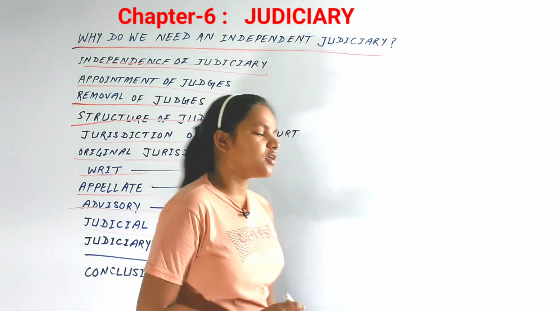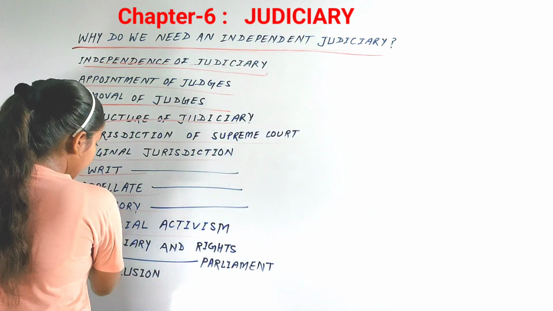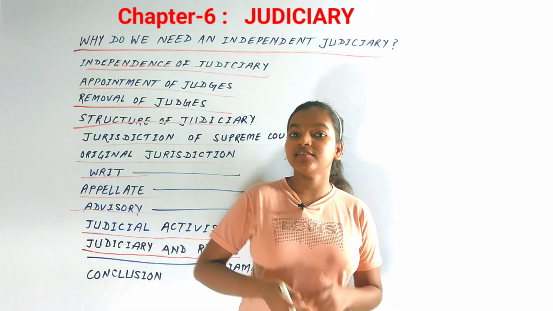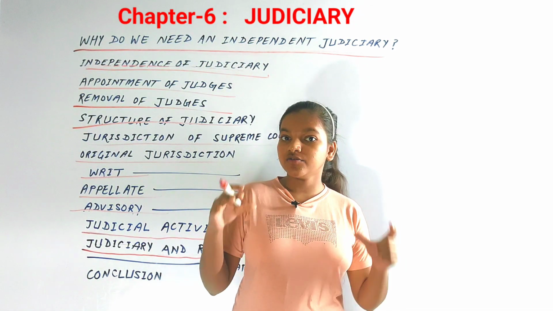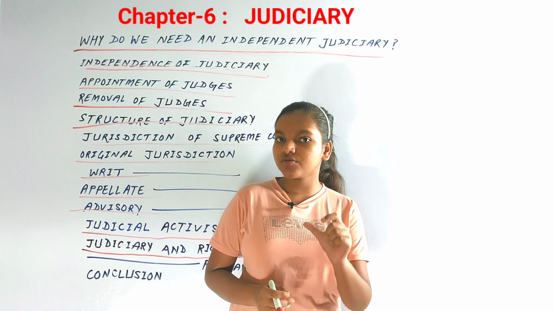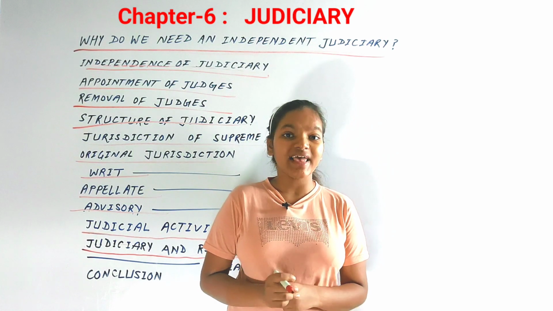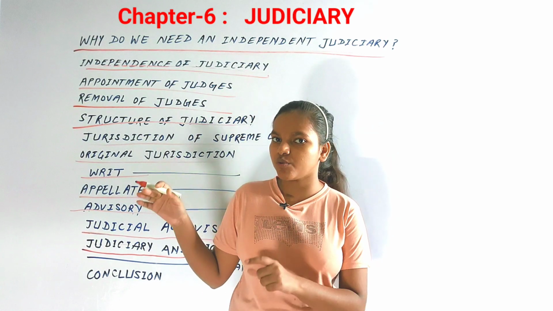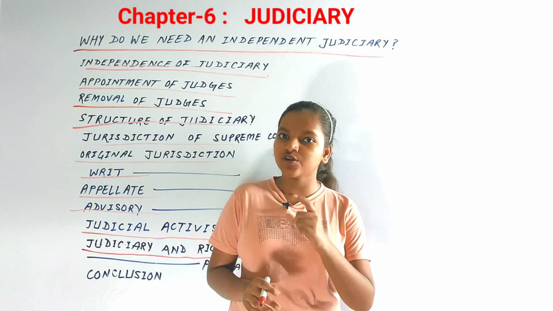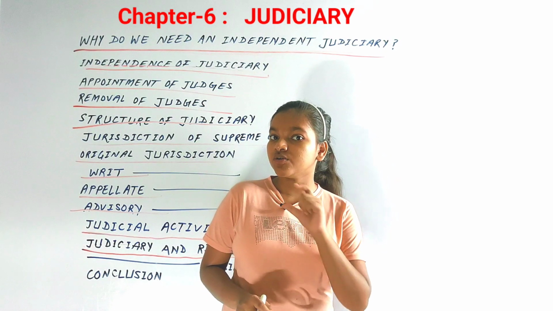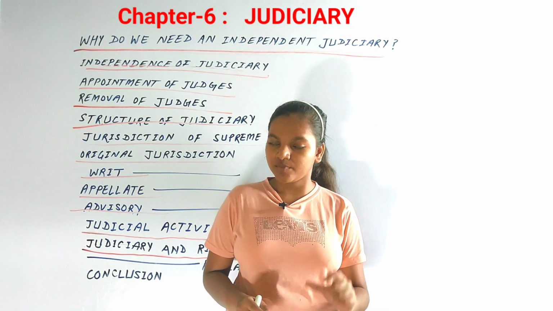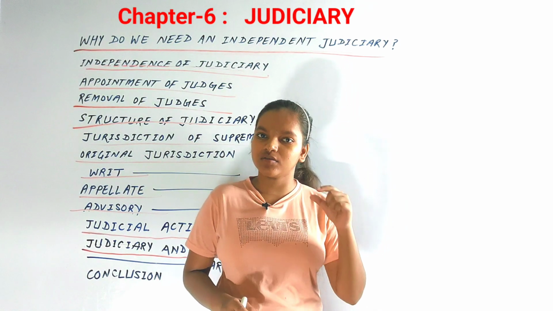Moving on to the next topic, judiciary and rights. As we all know, the Supreme Court has been bestowed to provide remedy for the violation of the rights. They are seen as the protector of the citizens' fundamental rights, and that's why they should have power to do so as well. Now there are two ways by which the Supreme Court remedies the violation of rights. First is, of course, to issue writs, which the Supreme Court as well as the high courts of our country can do. High courts can also issue writs on such matters.